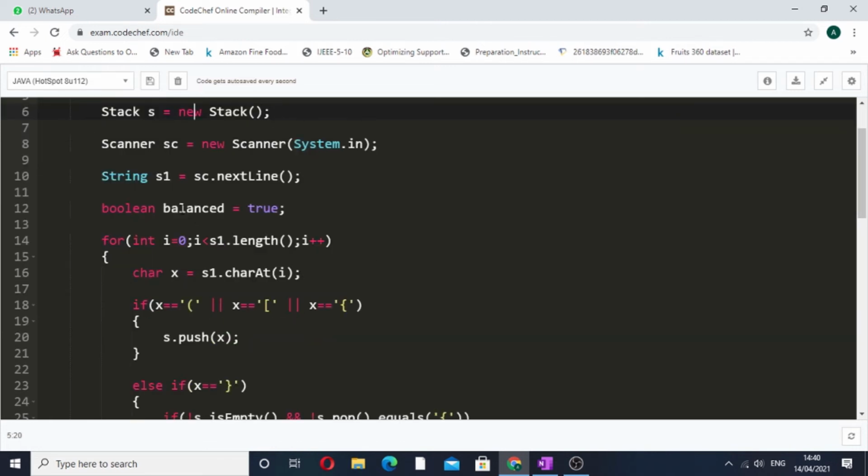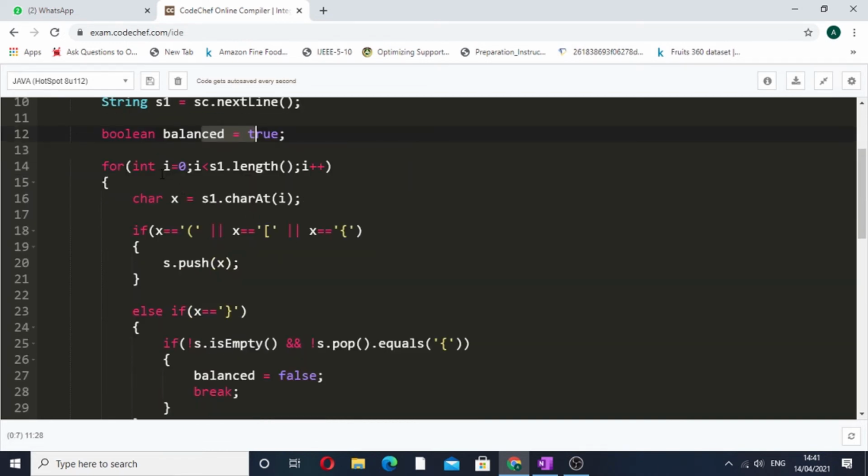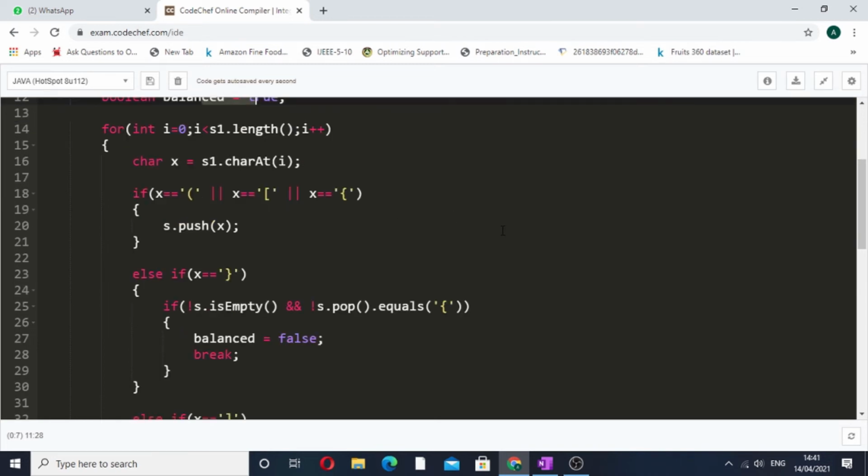Now we have taken a boolean variable balance, which is equal to true. This variable contains whether the string is balanced or not. In the starting we are assuming that our input string is balanced. Now we will simply iterate over the string using a for loop, and we will check for the conditions we have discussed in the approach.